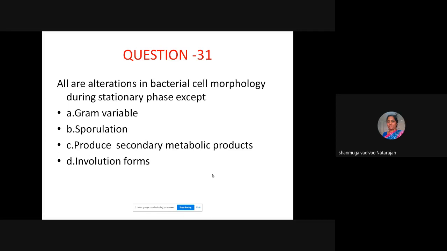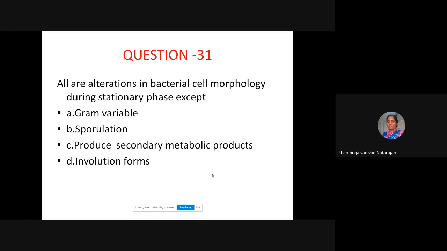So if you read the growth curve and its important aspects, you will understand. In the lag phase, the cells will increase in size and accumulate, use all the nutrients. In the log phase, they will multiply continuously, exponentially, and will gram stain nicely.